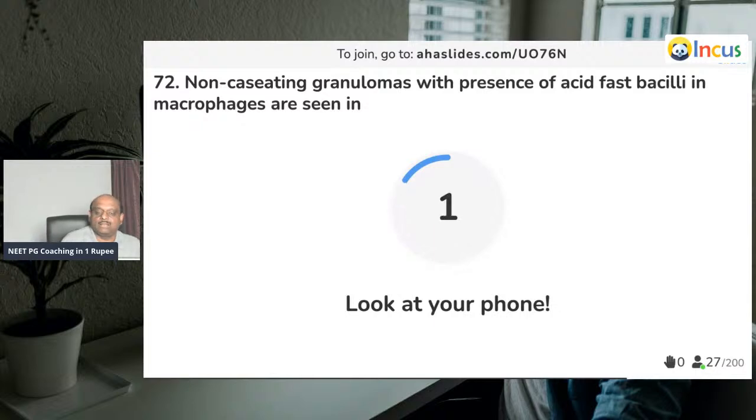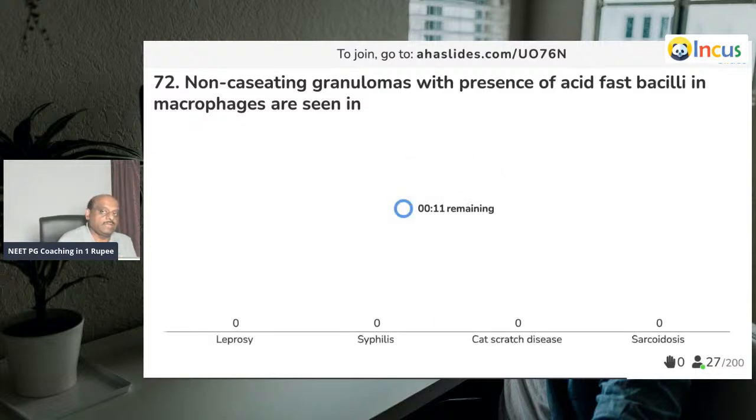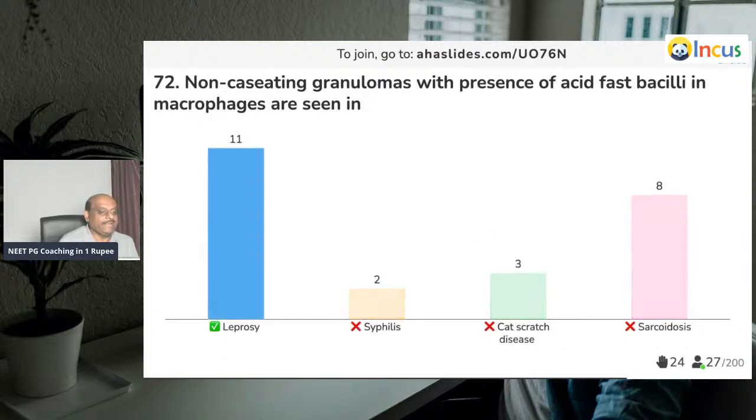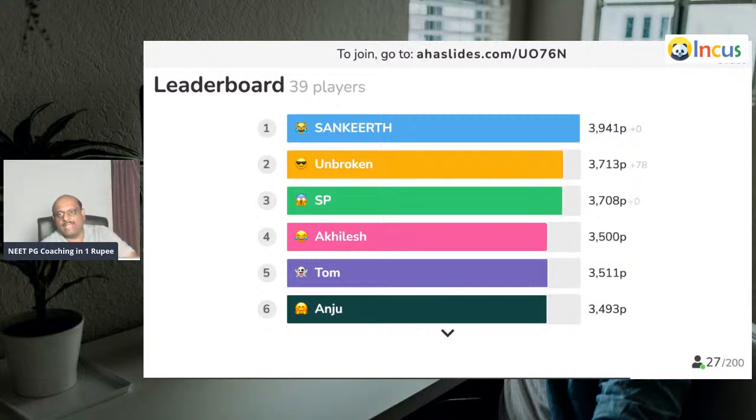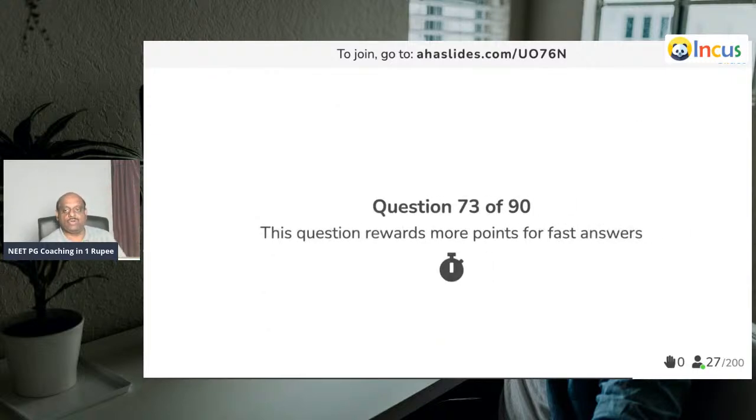Non-caseating granuloma with acid-fast bacilli in the macrophages. Wow, this is a beautiful question, doctor. Acid-fast bacilli, AFBs in the macrophage, but it is not caseating. Wow, it is leprosy. Sarcoidosis is a non-caseating granuloma, but why would you see acid-fast bacilli? You don't see them. Sarcoidosis is the most common wrong answer.